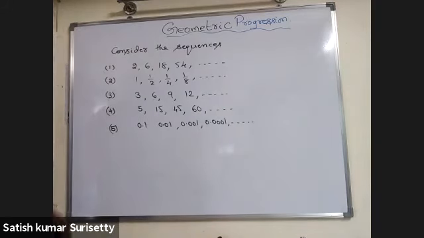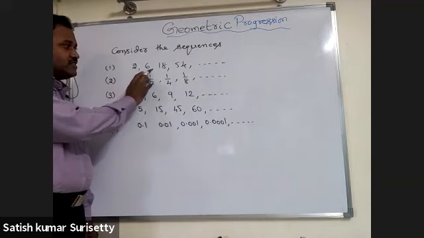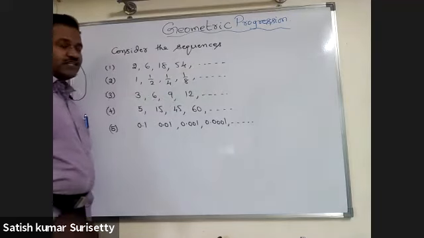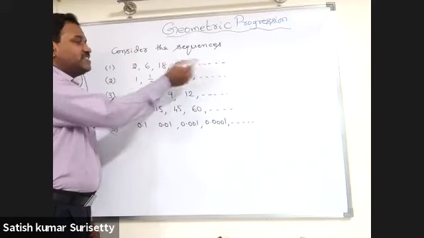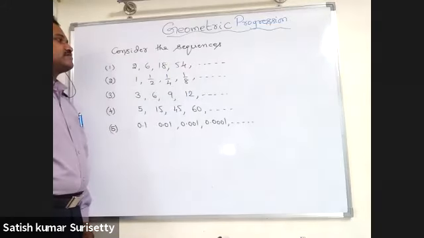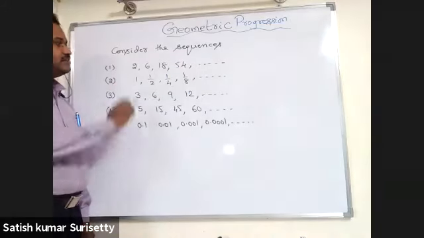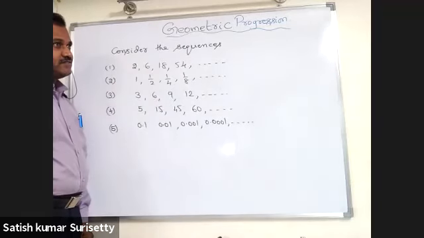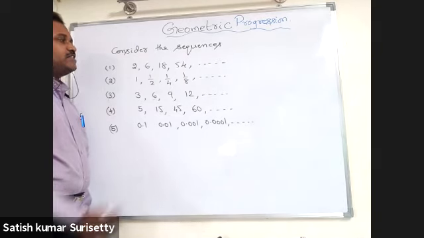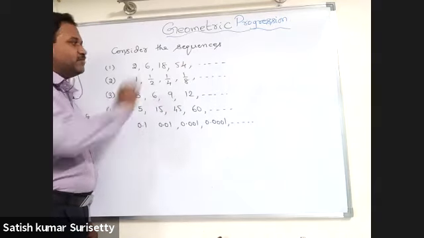Now, if you observe in these examples, in the first example, 2, 6, 18, 54 and so on is there. Is it possible to say the next number in this sequence? Yes, sir. Now, what is the next number? 162. That means in what way have you decided the next number?